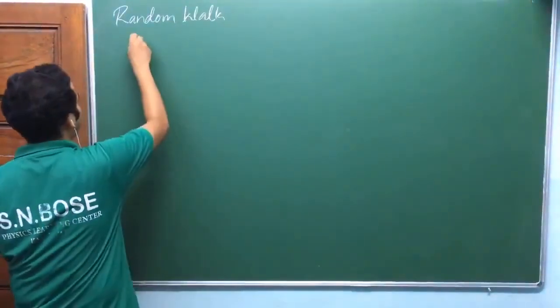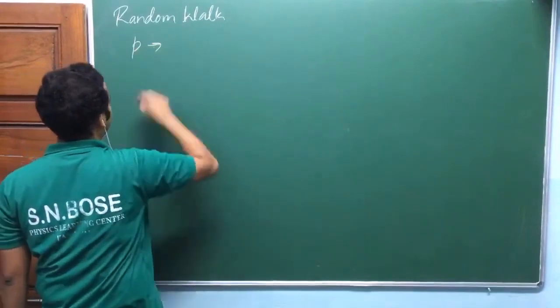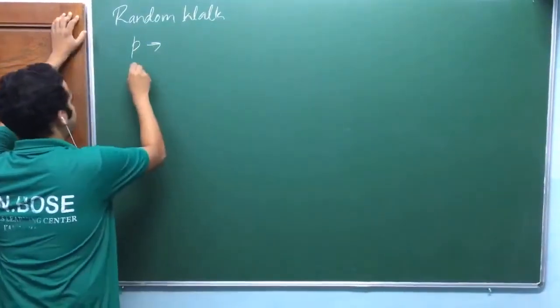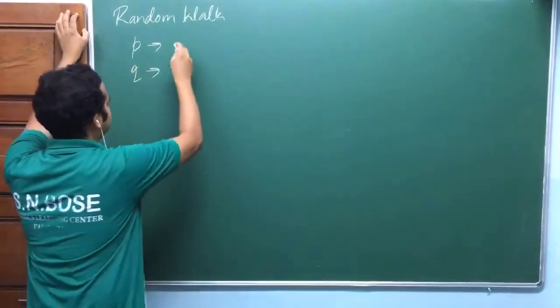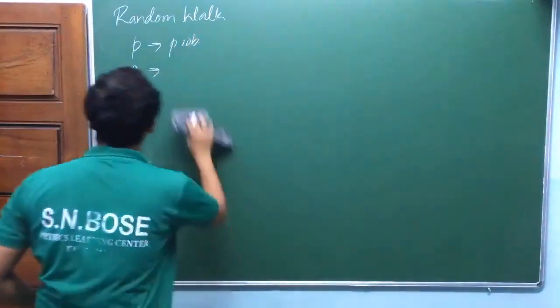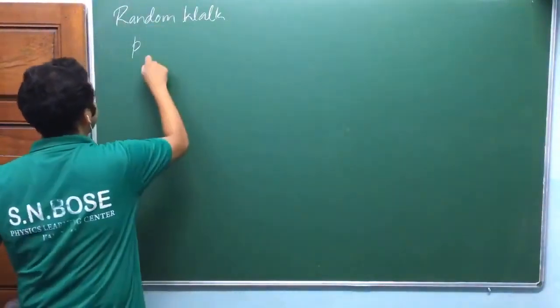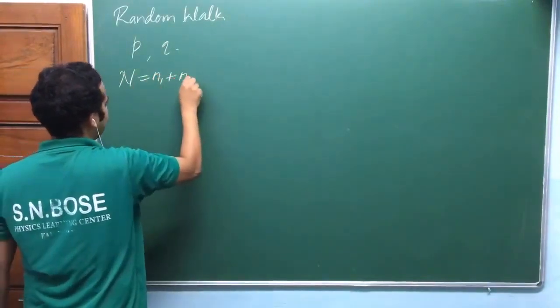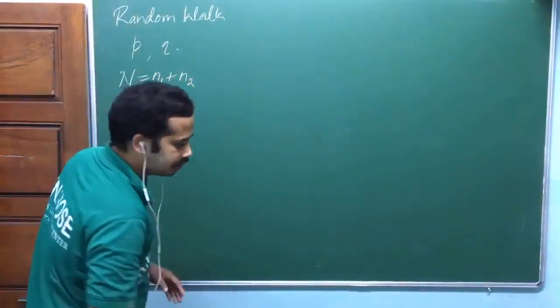So P is the probability that the step is to the right, Q is the probability that the step is to the left, isn't it? So let me just write P and Q here. I have already written this one. So let me take n is equal to n1 plus n2. n1 is the number of steps to the right, n2 is the number of steps to the left.